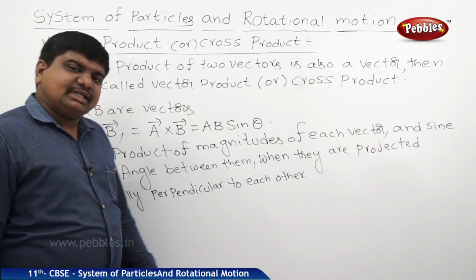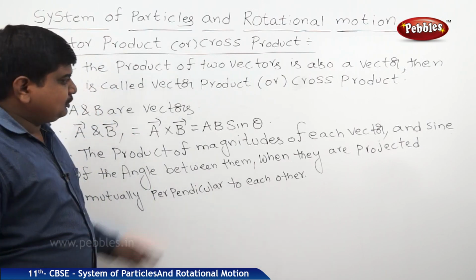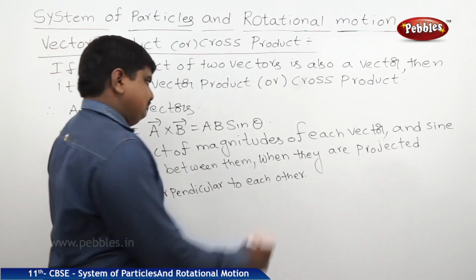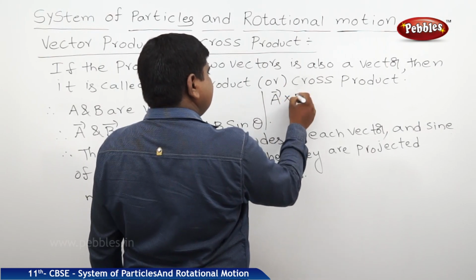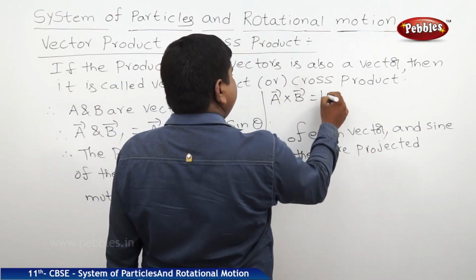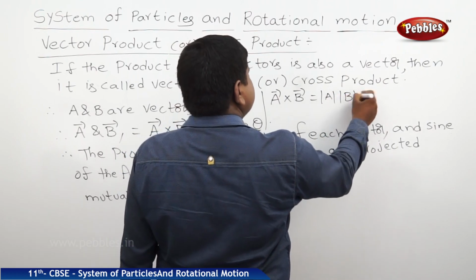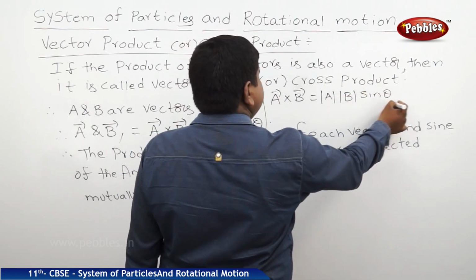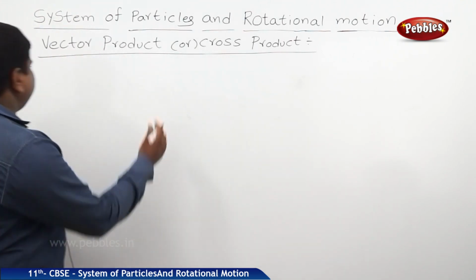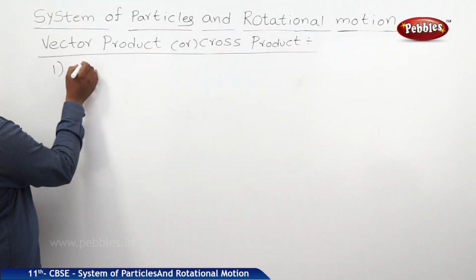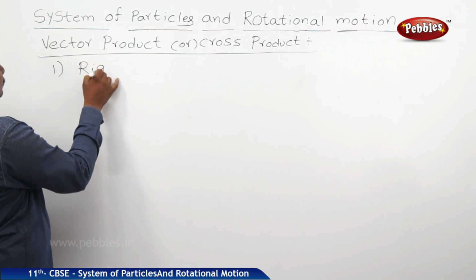So if two vectors are perpendicular to each other, we should apply the sine of the angle between them. So this one can be written like this also: mod of A into modulus of B into sine theta. To understand the concept of cross product, we should use an example called the right hand screw rule.